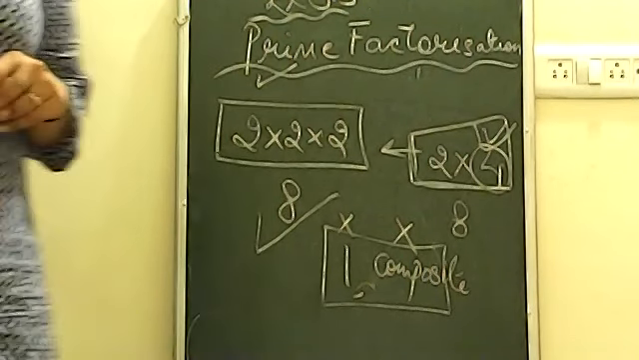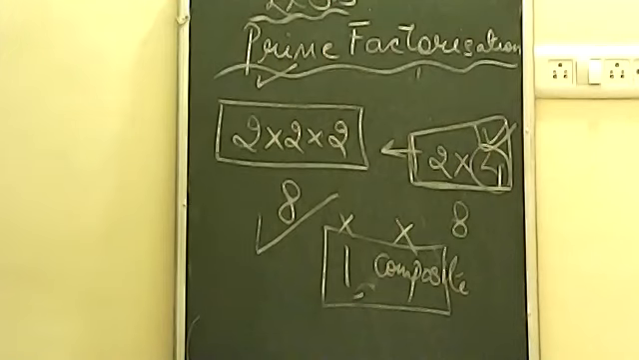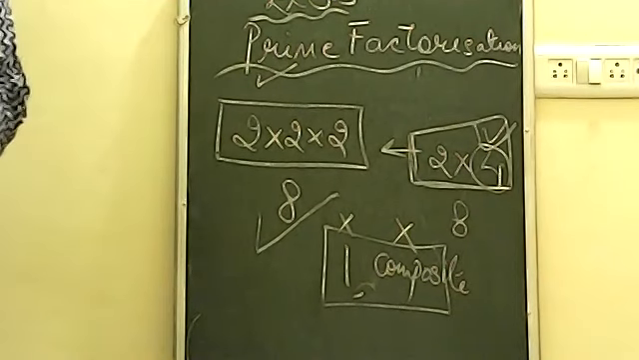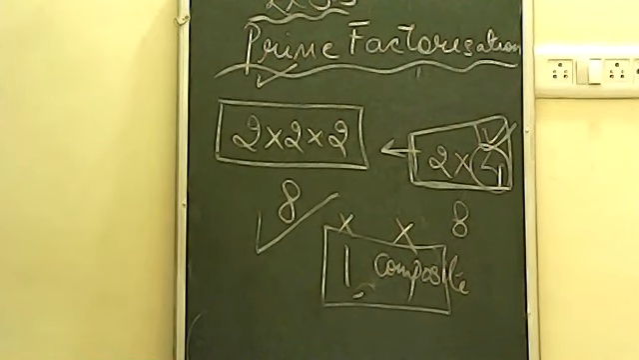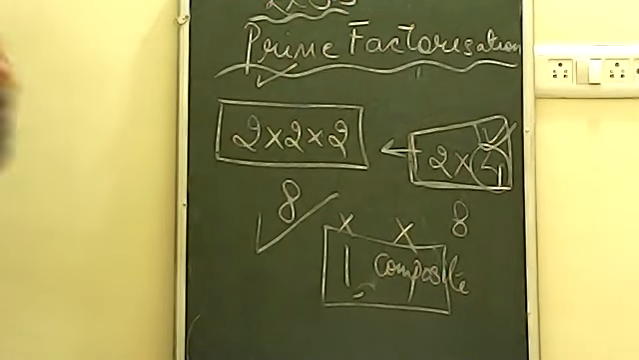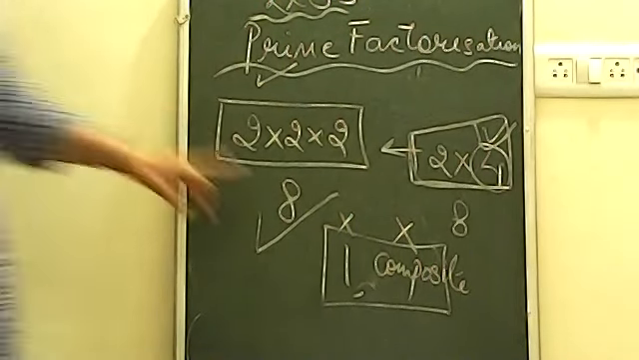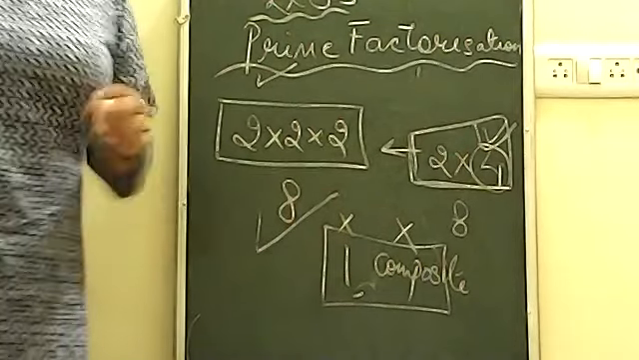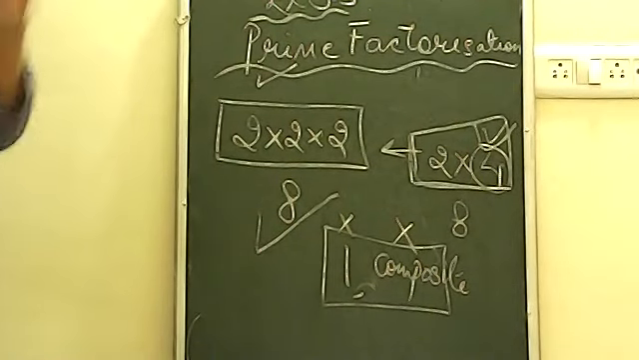Why will 1 not be included? Because if you multiply any number with 1, you will get the same number only. And 1 is a factor of every number. So there is no need of writing the same thing again and again. So remember, if you are doing prime factorization, 1 and the composite factors of any number will not be included.